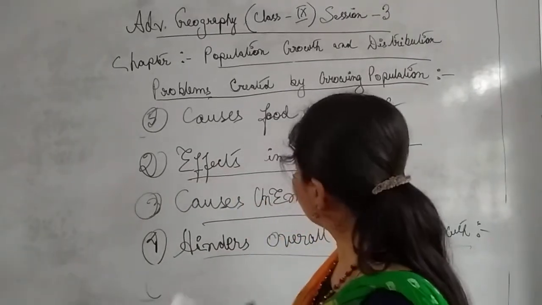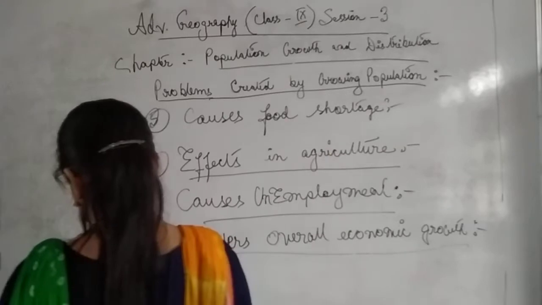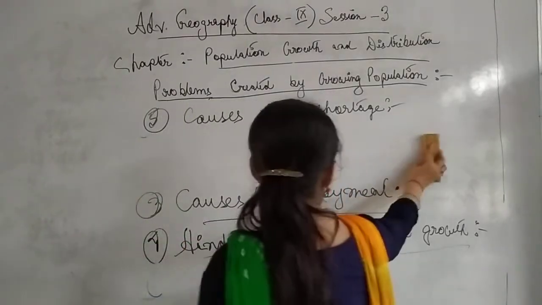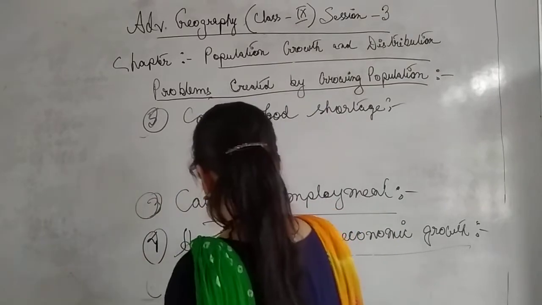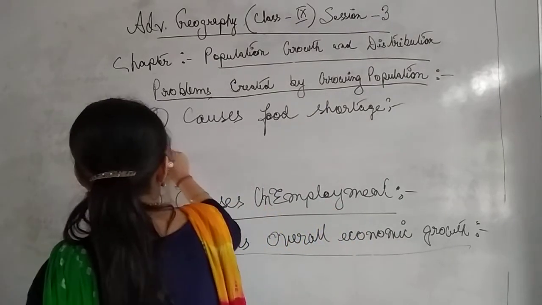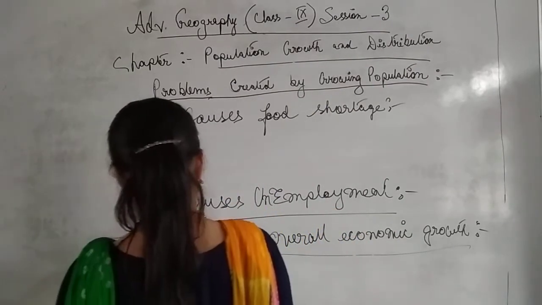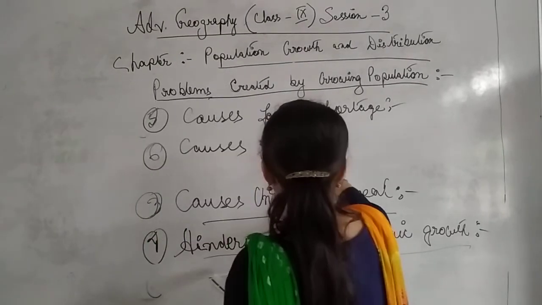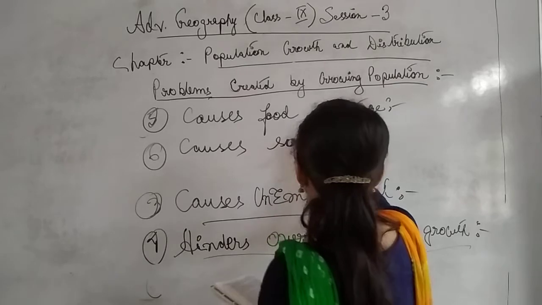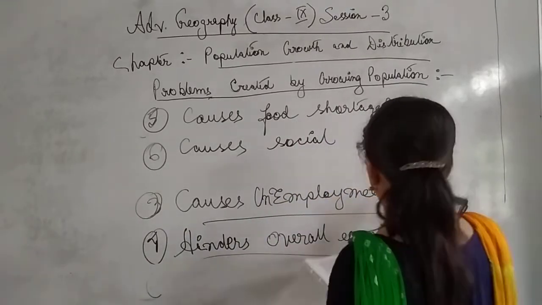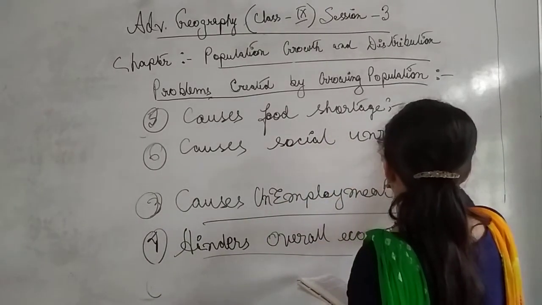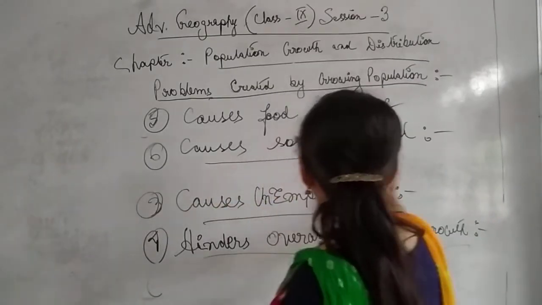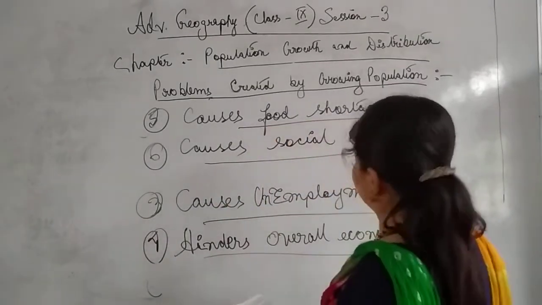So next point we will see, social unrest. Yes. Assam has quite faced this kind of thing. Already the people of Assam face this situation. Causes social unrest. Yes.